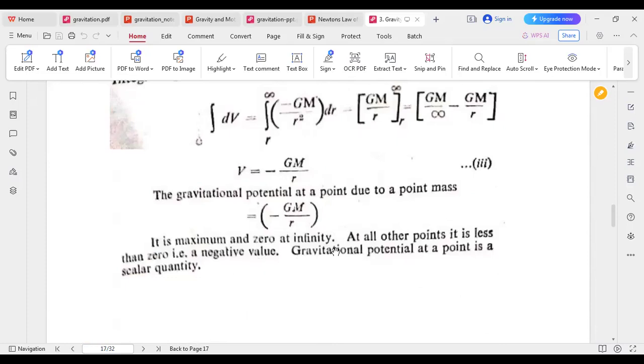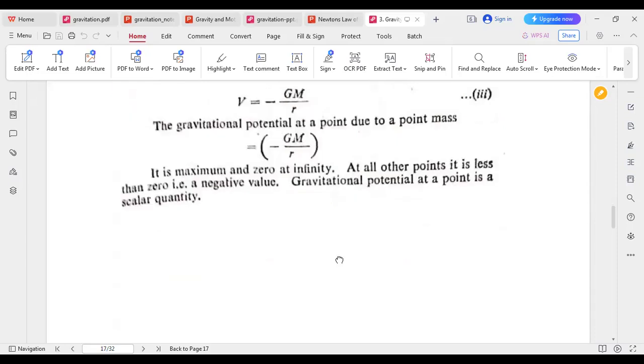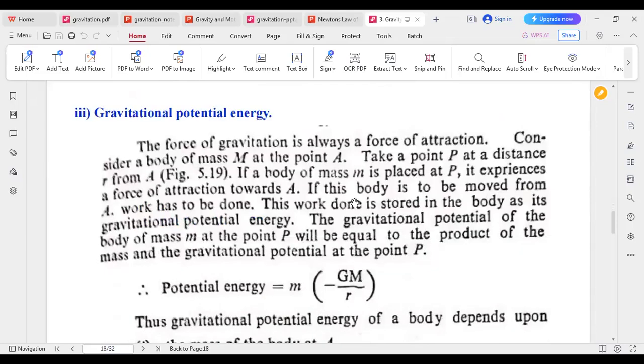It is maximum and 0 at infinity; the maximum gravitational potential is 0 at infinity. At all other points it is less than 0. So the gravitational potential at a point is a scalar quantity. Now, another one: what is the gravitational potential energy? The gravitational potential energy of a body of mass m at a point P will be equal to the product of the mass and the gravitational potential at point P. So potential energy will be mV.